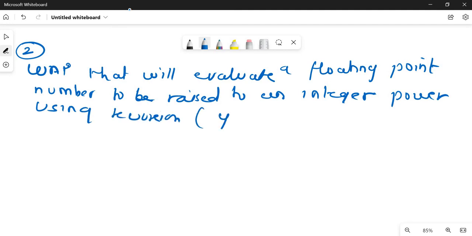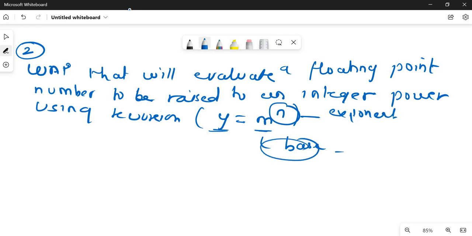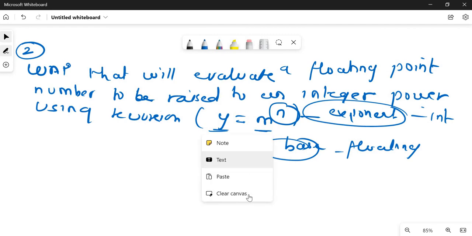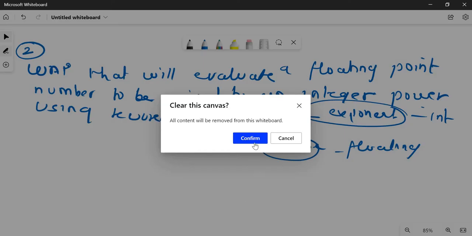It is like y equals m to the power n. Here y is the output, m is the base, and the power is nothing but the exponent. The base can be a floating point number, but the exponent has to be an integer. Let's go to the programming part very quickly. I hope you have noted the question.